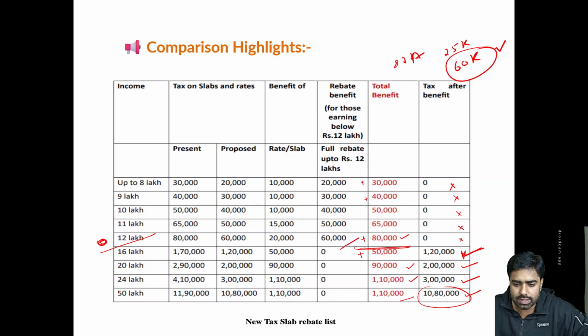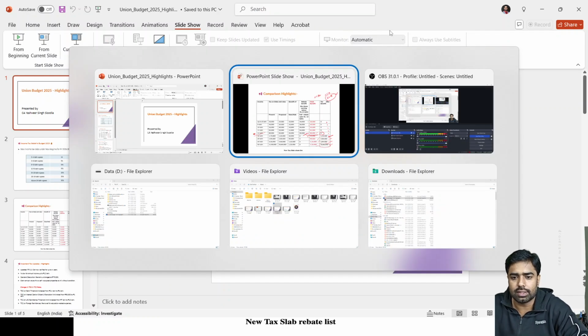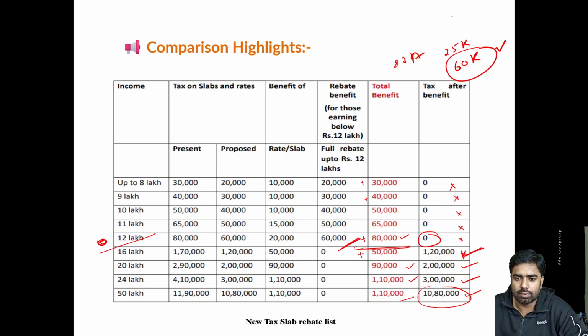So with 60,000 rebate, you can see it leads to zero taxes. Also, there is no change in the standard deduction. Standard deduction, as discussed previously, is going to be the same only.